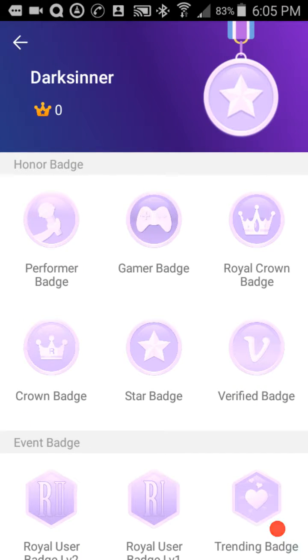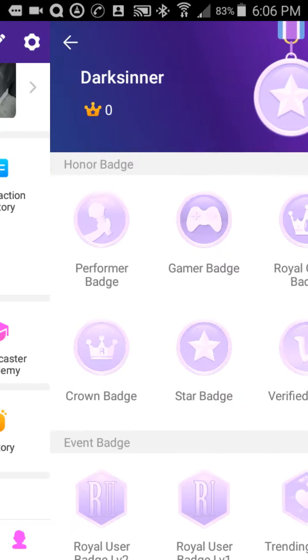Your badge system, I don't have any yet. I'm still pretty new to the situation, but the longer you broadcast, the better you do. Depending on what you're doing, you get a badge, like a verification badge, that you've made and met requirements, and that you are producing, basically honor and respect for what you're doing, like a gamer badge. If you're streaming games, you do really well, you bring in viewership, and you're doing a lot of interaction and people like your broadcast, after so long you'll get a gamer's badge.